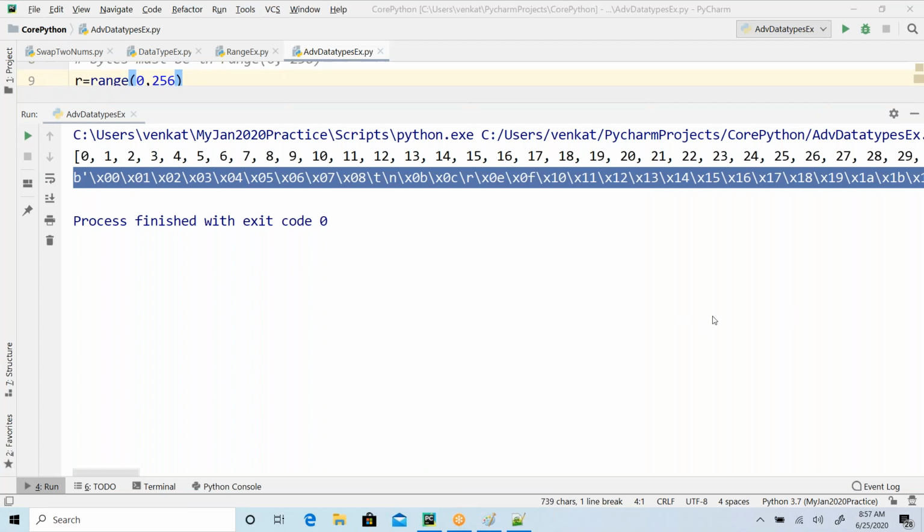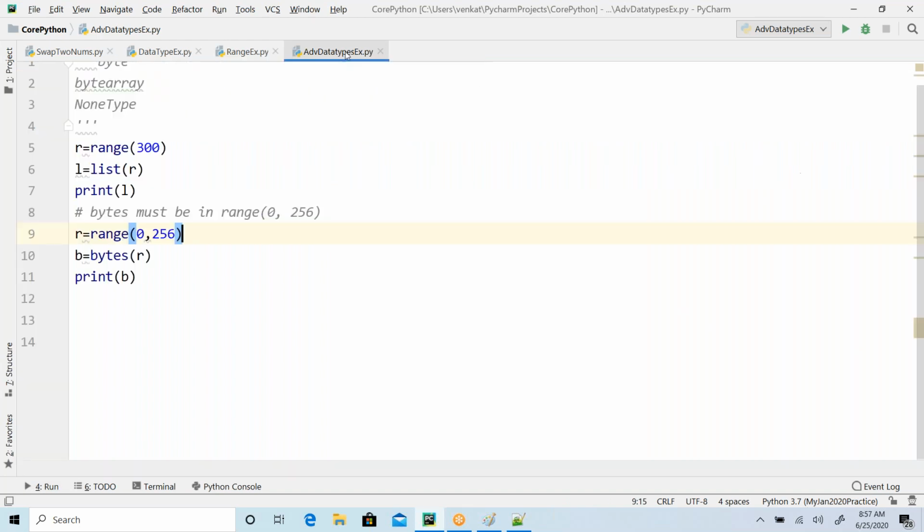I'm going to use this particular representation. Do you understand, guys? This is given a specific range, 0 to 256. This is absolutely to represent the keyboard characters, so it has a special purpose. It talks about the characters on the keyboard, supporting all the characters on all the keyboards.